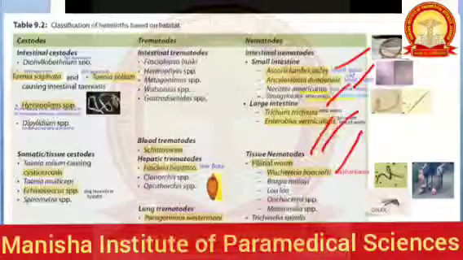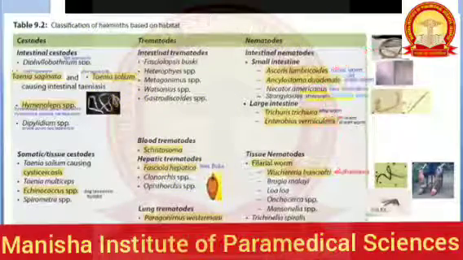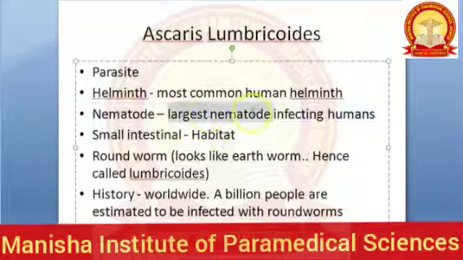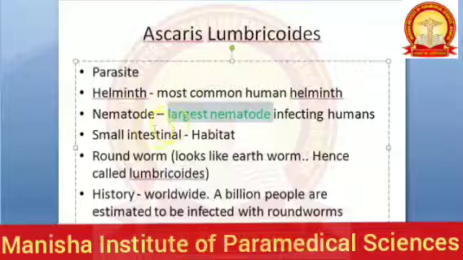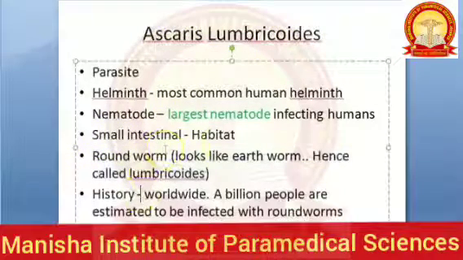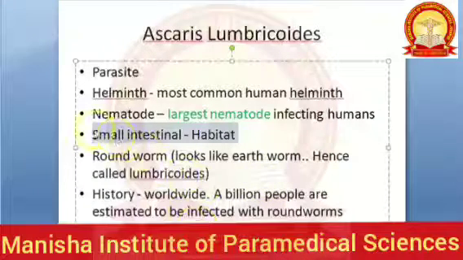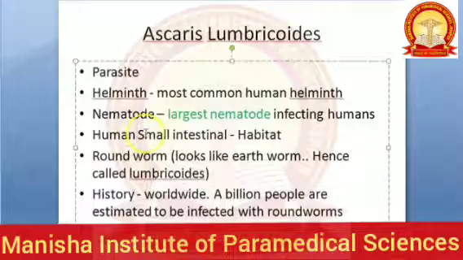So when you go back to Ascaris lumbricoides, you came to know that it is a nematode. It's the largest nematode that infects humans. It's the most common human helminth. So knowing about this Ascaris lumbricoides is good. So where does it live? Habitat. The habitat is our small intestine. Whose small intestine? Human small intestine.